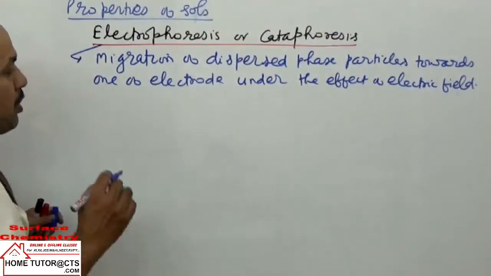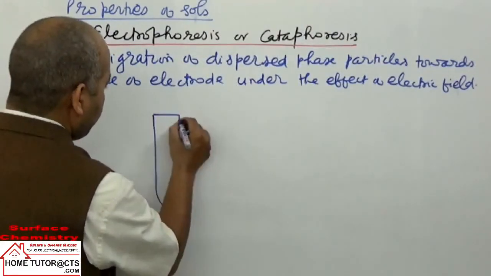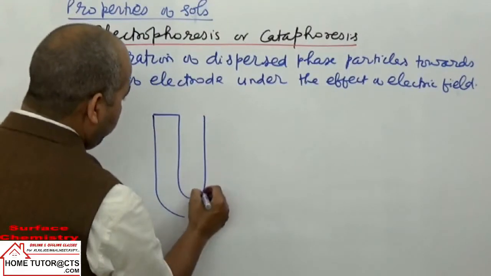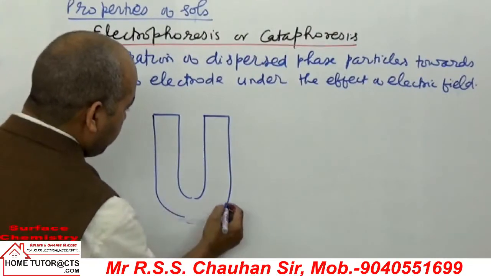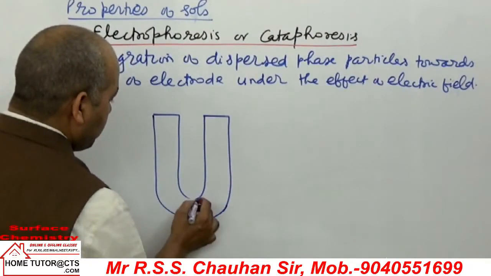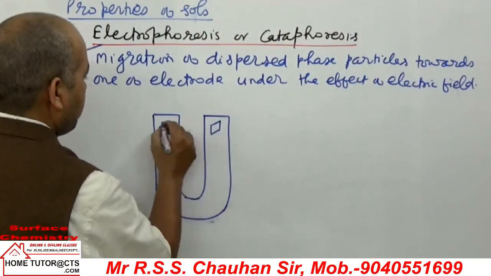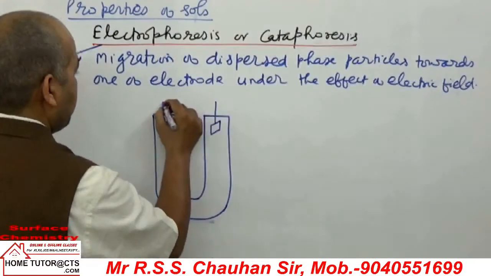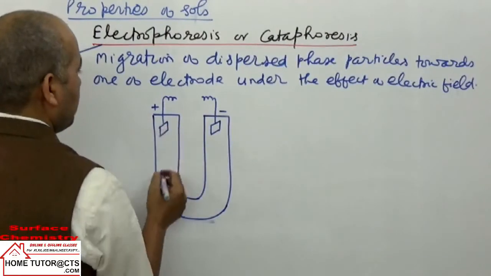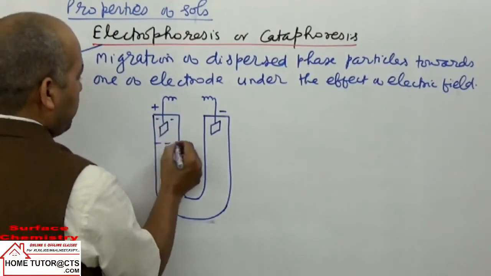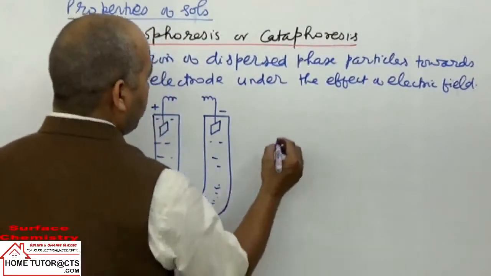Now if I take an example, we take a U-shaped tube in which sol is taken. We take two electrodes. We can draw one more diagram here.